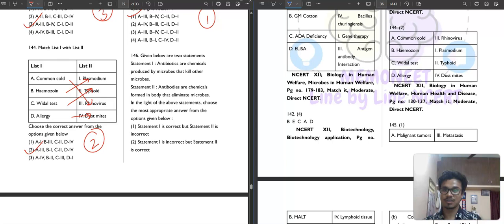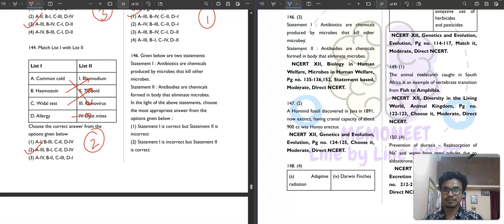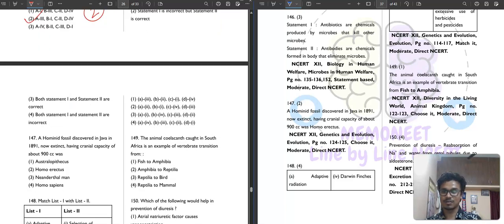Next we are moving to question number 146. First statement is saying that antibiotics are chemicals produced by microbes that kill other microbes. Is it correct? Tell me. Yeah, definitely it is correct. Then statement 2nd. Antibodies are chemicals formed in the body that eliminate microbes. So this is also correct. So both statements are correct. So 3rd option will be your correct answer for this question.